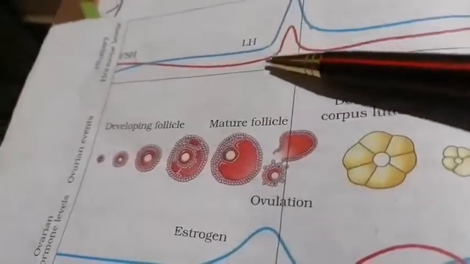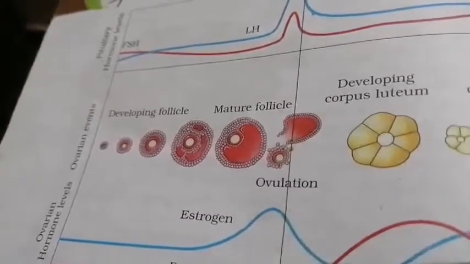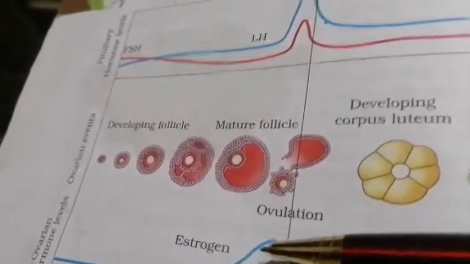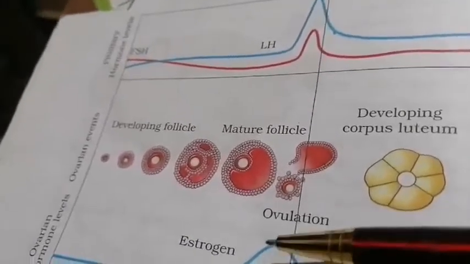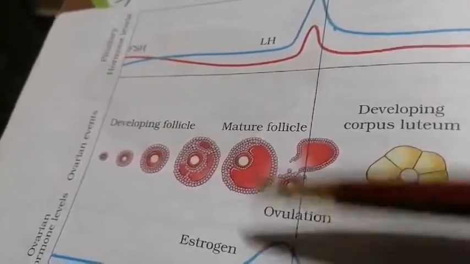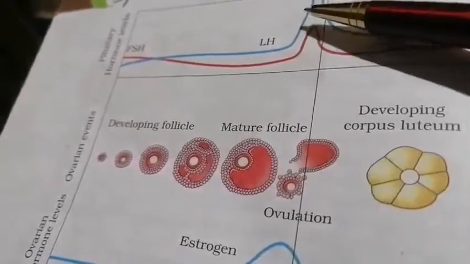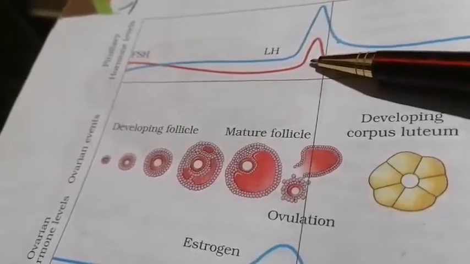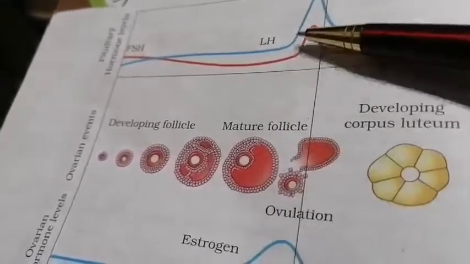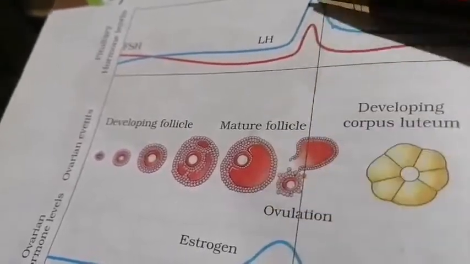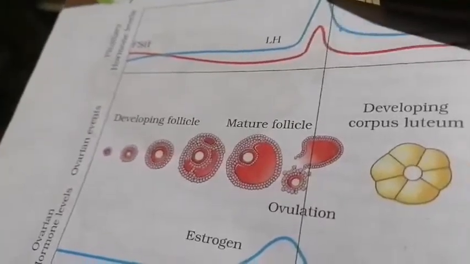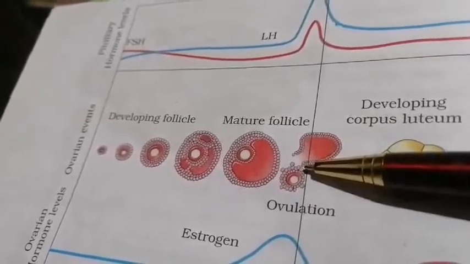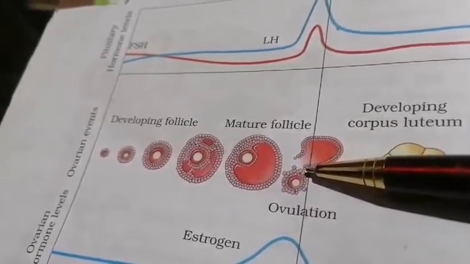So the LH and FSH peak is also there when these hormones are high, especially estrogen, because estrogen is acting on your pituitary to release more and more of LH and FSH. So you can see here it's a positive kind of regulation. When the LH level is very high, what is happening? Your ovulation has taken place.